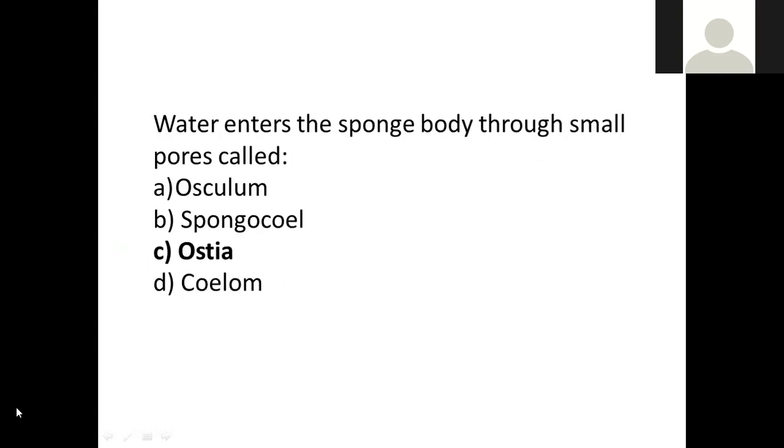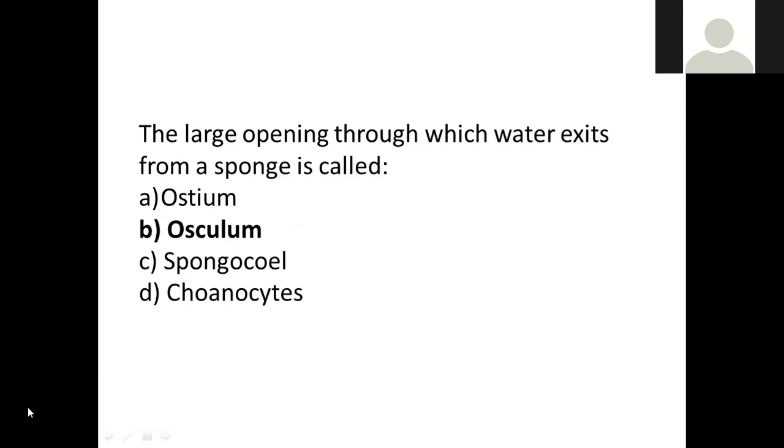Water enters the sponge body through small pores, that is ostia. So water enters the body through ostia. Water will be exiting the body through the osculum. So enter by ostia, exit by the osculum. Done. Next question. The large opening through which water exits from the sponge. I just told you, through the osculum the water will exit from the body, entering through the ostia.